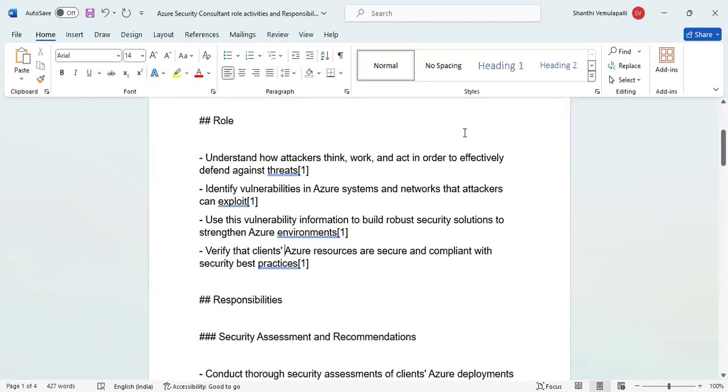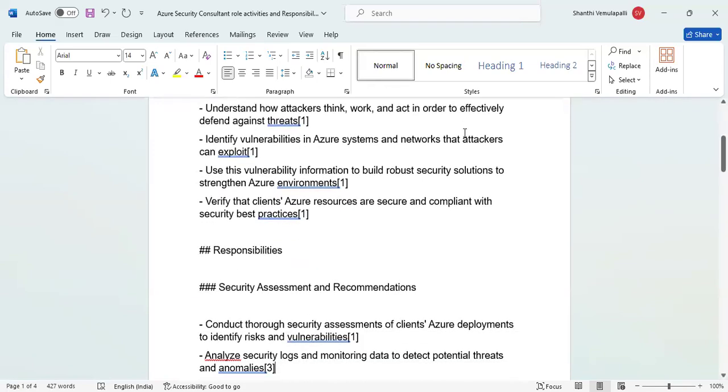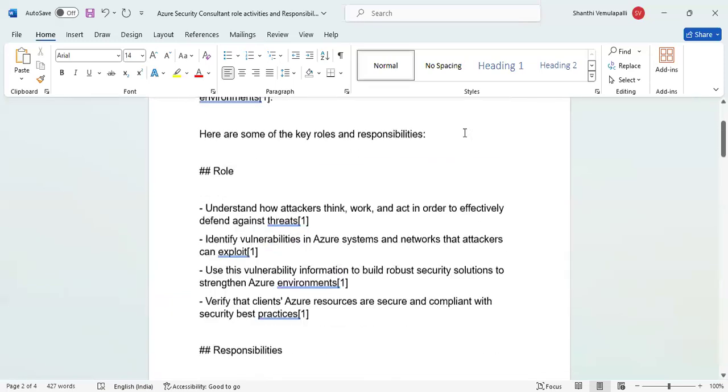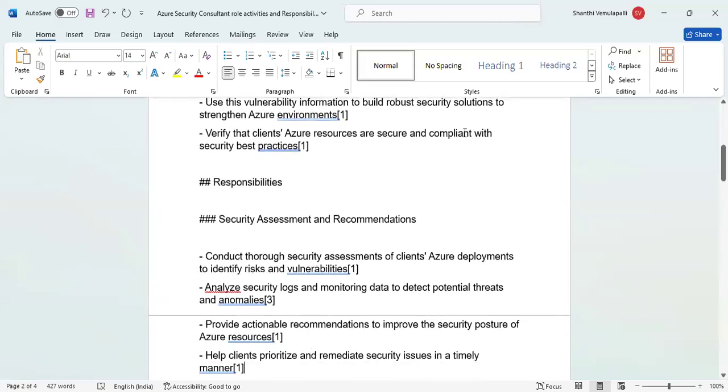Verify that the client's Azure resources are secure and compliant with security best practices. When you say security best practices, one is cloud security best practices. Then there are business domain-wise governance, security, and IT security policies and best practices. That all will come under security practices. Then next, we understood what the role contains.